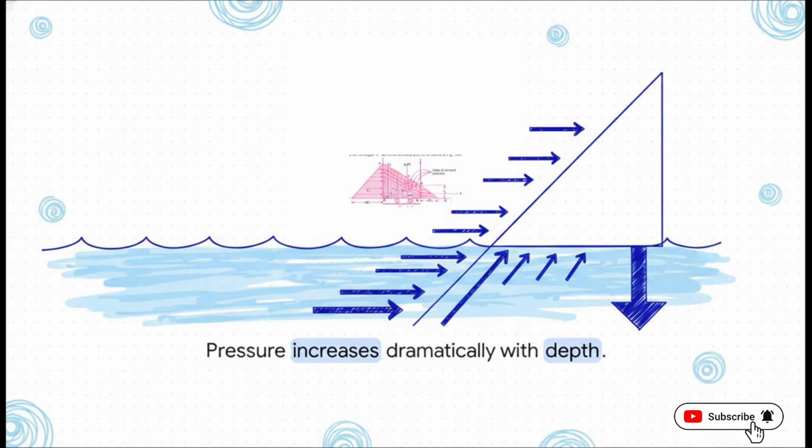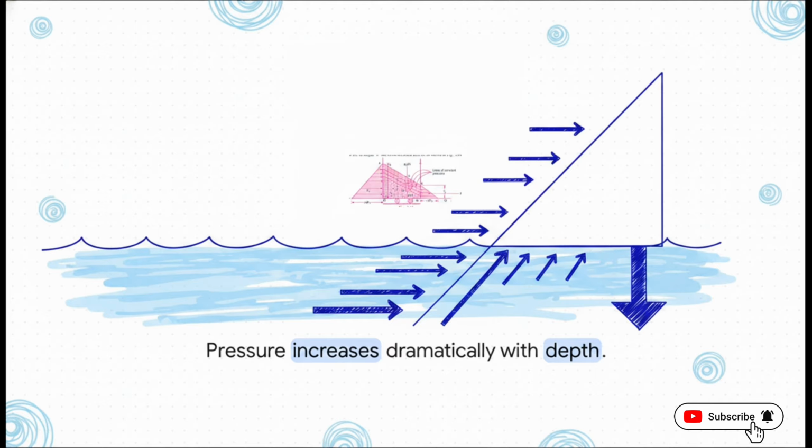Look at the inclined plane here. Notice those horizontal arrows representing the fluid pressure pushing against the wall? At the top, up near the water surface, the arrows are pretty short. But as we go deeper, vertical depth increases, and according to our hydrostatic law, so does the pressure. So the force vectors get dramatically longer at the bottom of the plane.